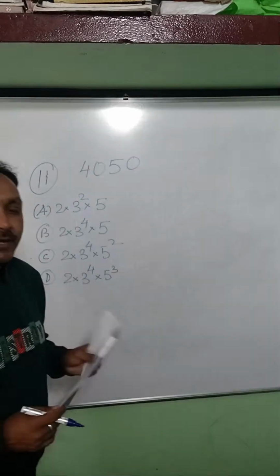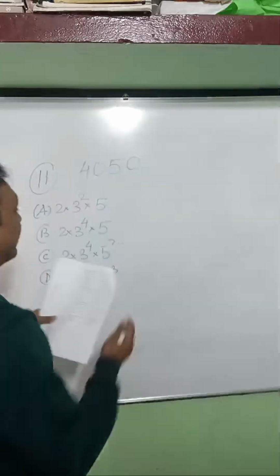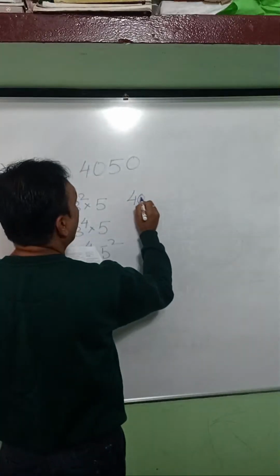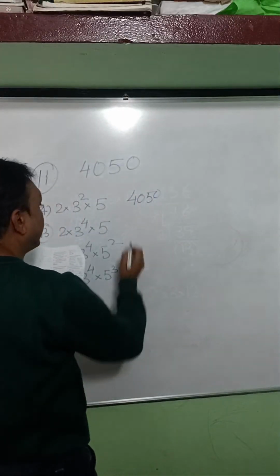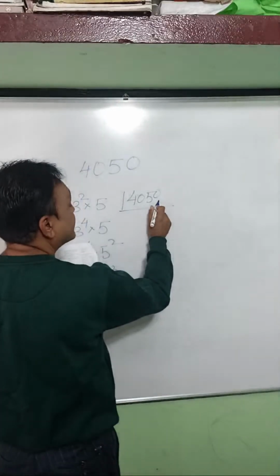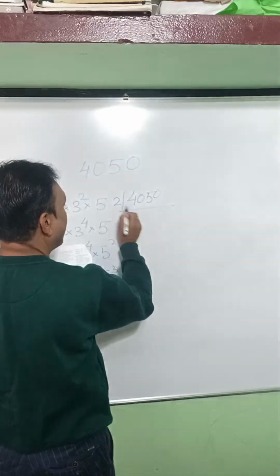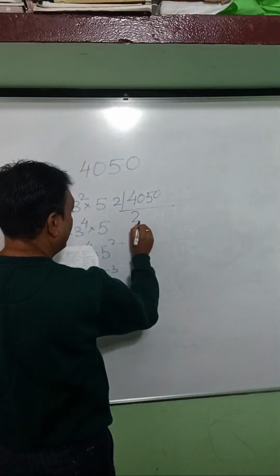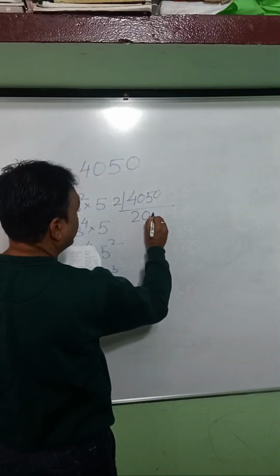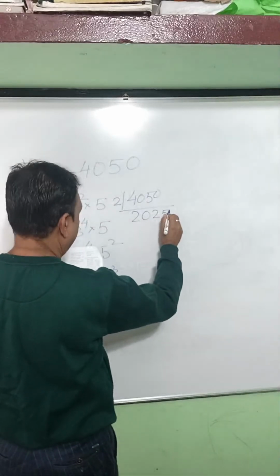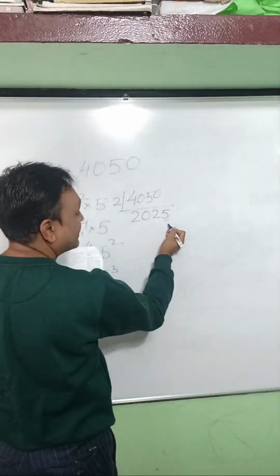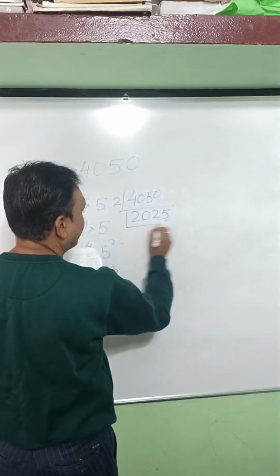Similarly, you can find out the prime factors of 4050. The unit digit, that is the last digit, is an even number, so we have to divide it by 2. That gives 2025. If the last unit digit is 5, you can easily divide it by 5.